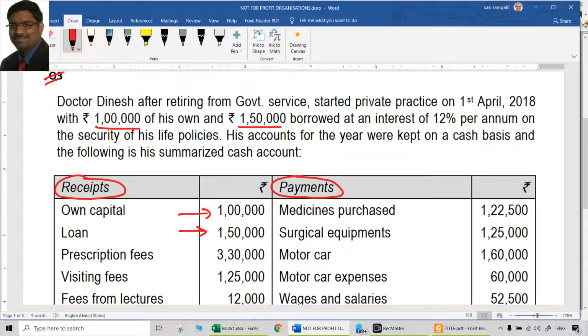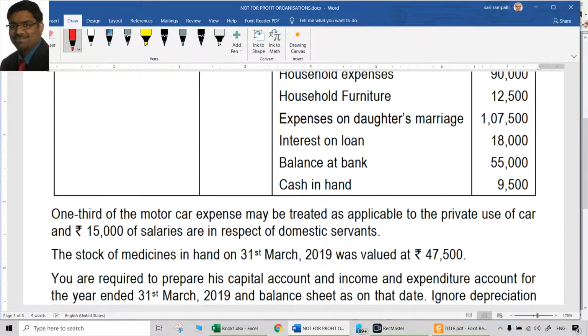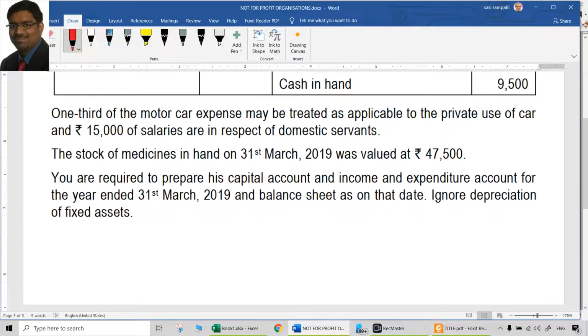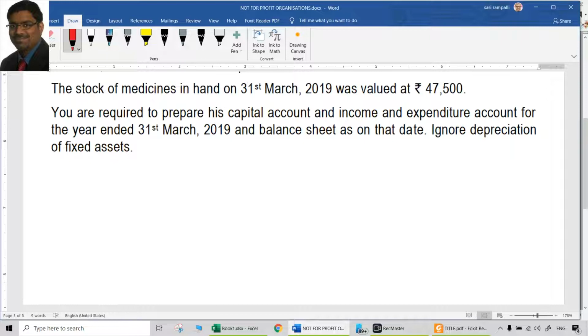One point to be noted is that this loan, whatever has been taken, is at the rate of 12% per annum. Now, some other expenditure is also given, and what is required to be prepared is a capital account and income and expenditure account and balance sheet at the end of the year, that is on 31st March 2019.